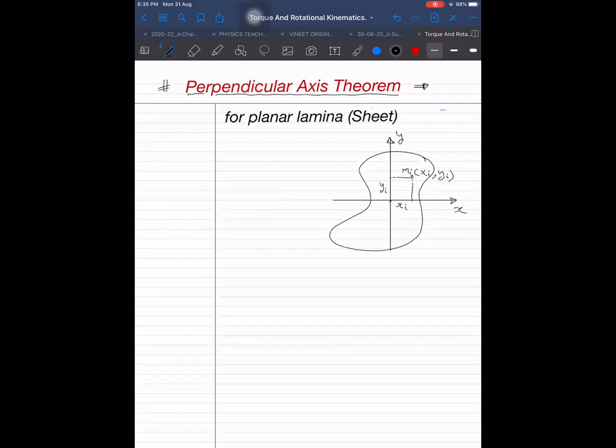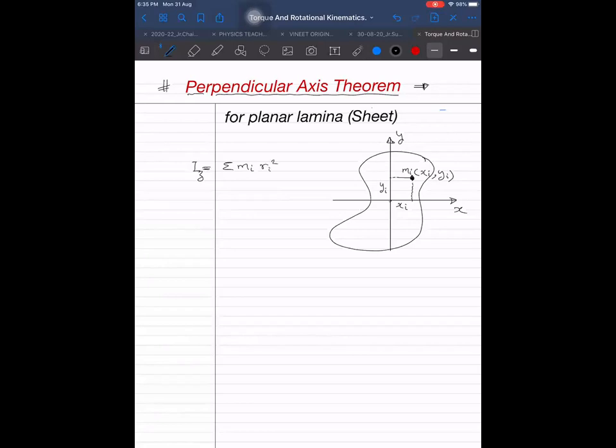Our formula was net moment of inertia will be sigma mi ri square. Let us say I want to find out about the z axis.